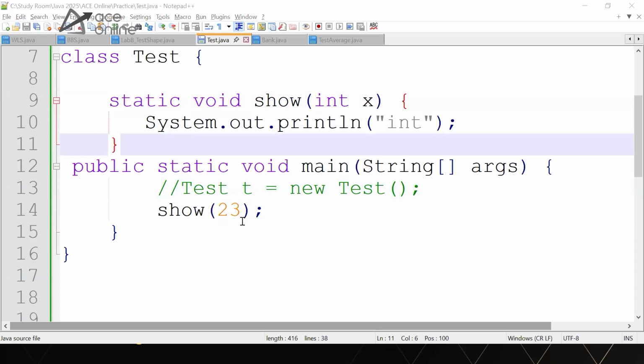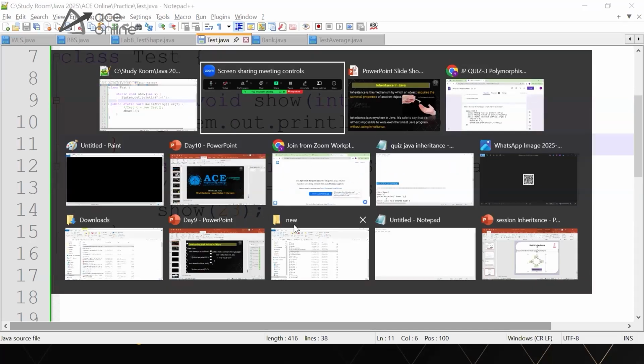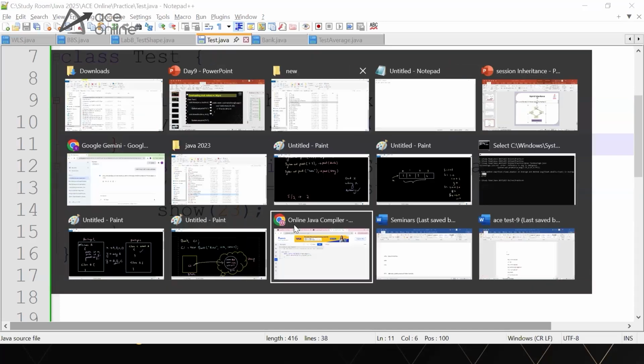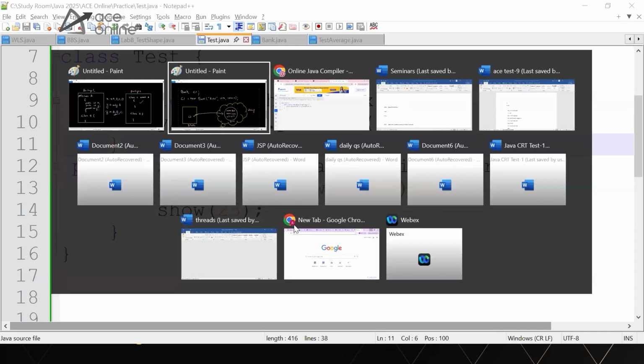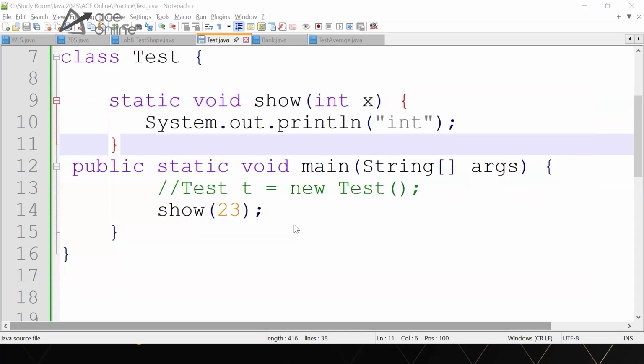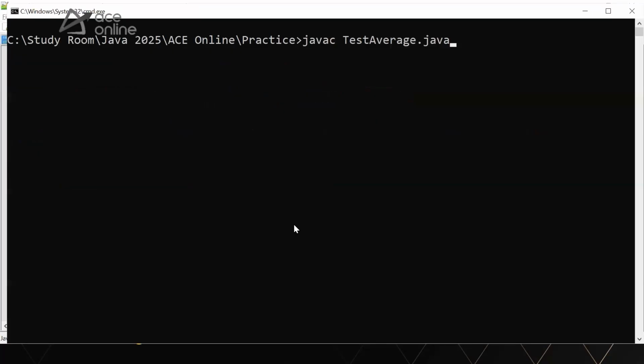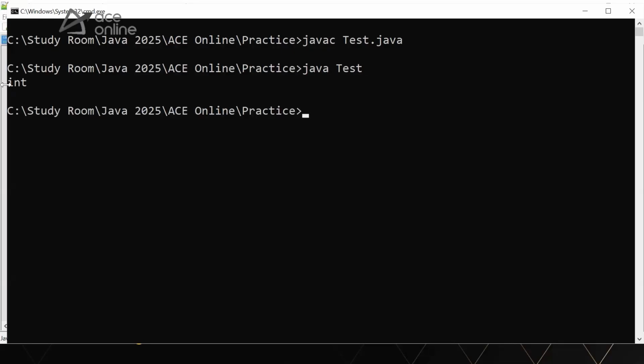No worries. Let's clear the screen. Now when we compile our test class, the class gets compiled. When we run our test class, it gets executed and you can see int is getting printed.